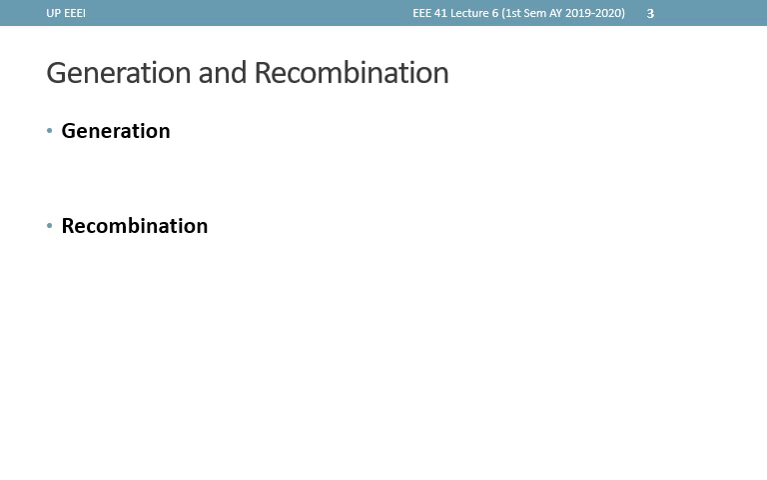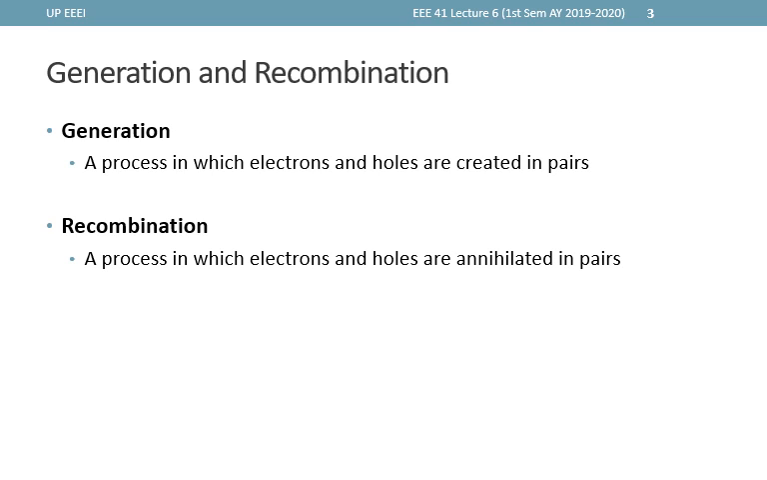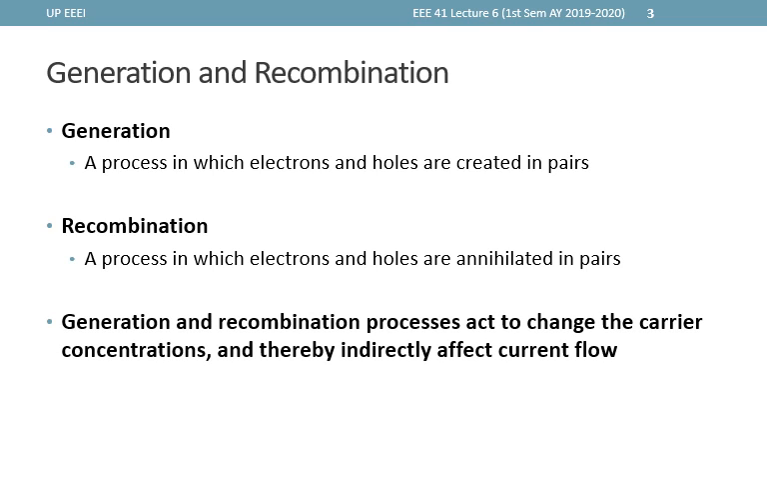The third carrier action, aside from drift and diffusion, is RG. Generation is a process in which electrons and holes are created in pairs, while recombination is a process in which electrons and holes are annihilated in pairs, essentially the reverse of generation. Generation and recombination processes act to change the carrier concentrations and thereby indirectly affect current flow.